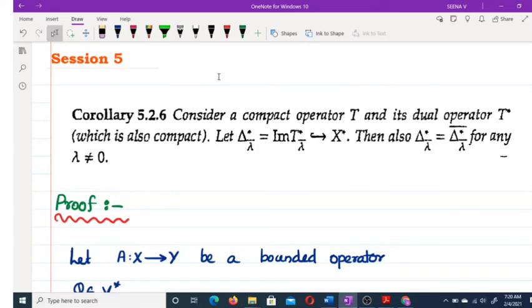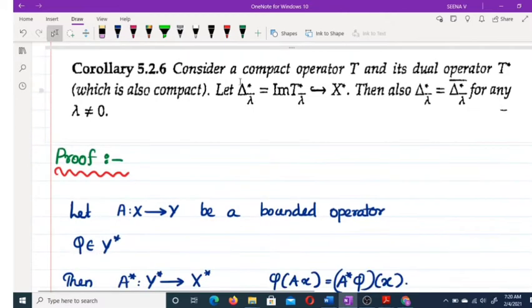Today also we are continuing the section Fredholm theory of compact operators. We have discussed one lemma and corollaries and proposition 5.2.5. Now we are discussing the corollary 5.2.6. Consider a compact operator T and its dual operator T star. By a result we have, if A is a compact operator, then A star is also compact.